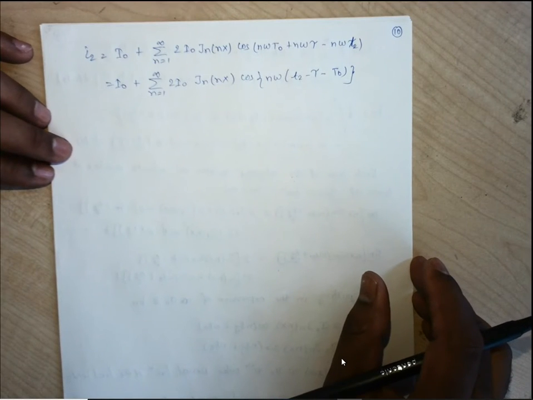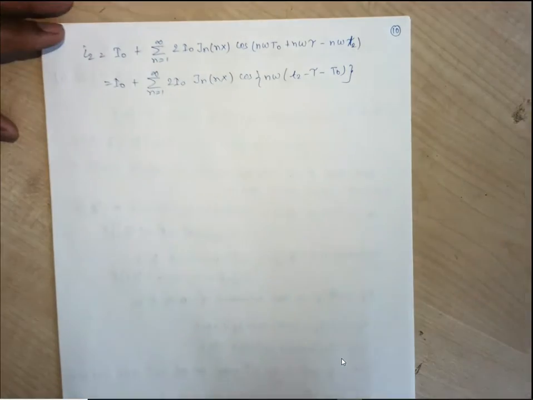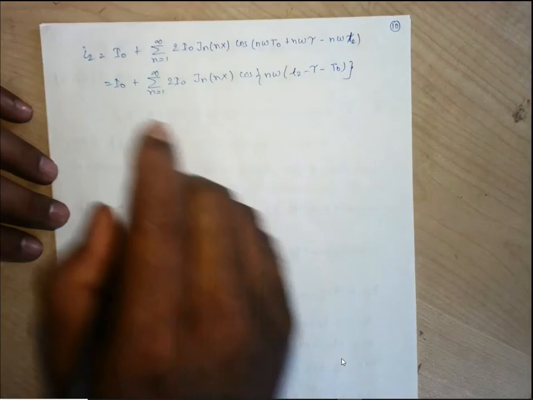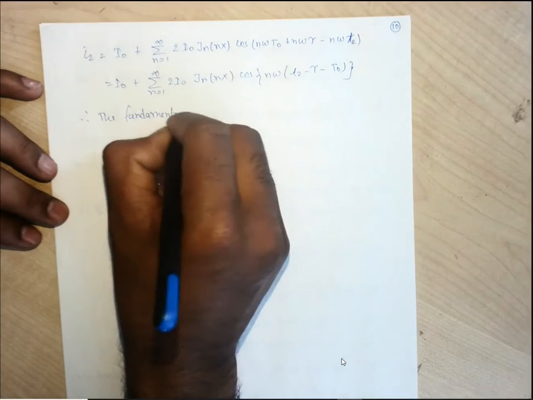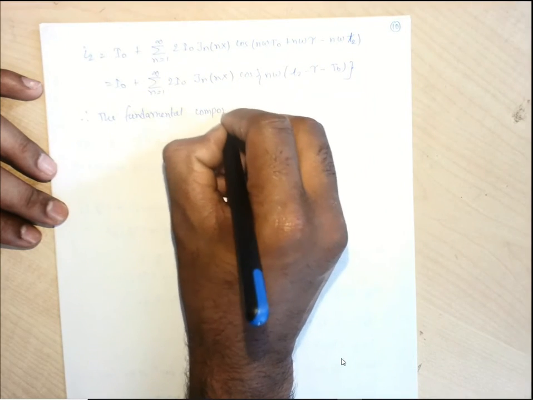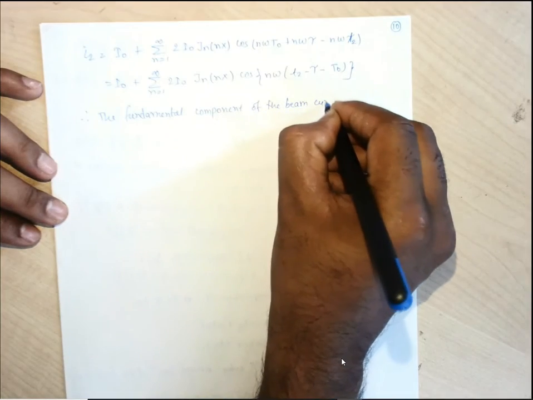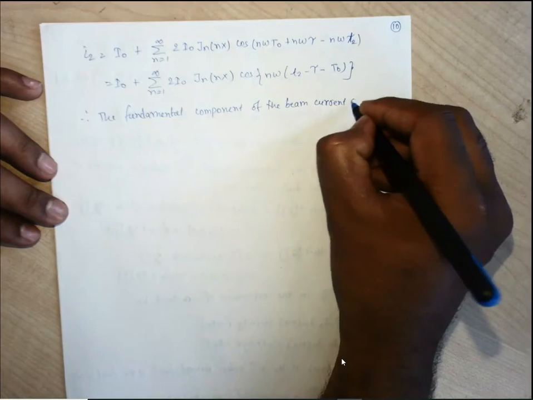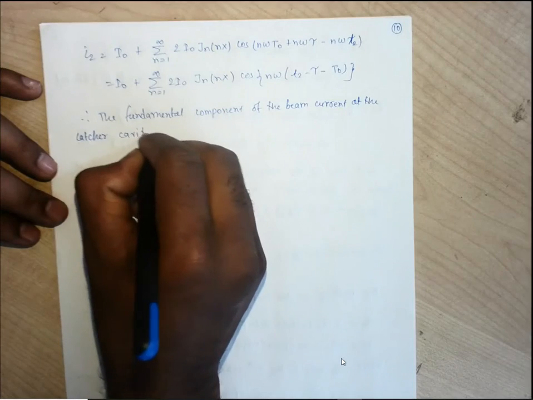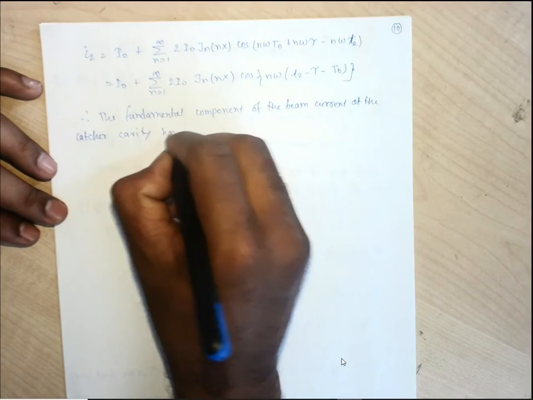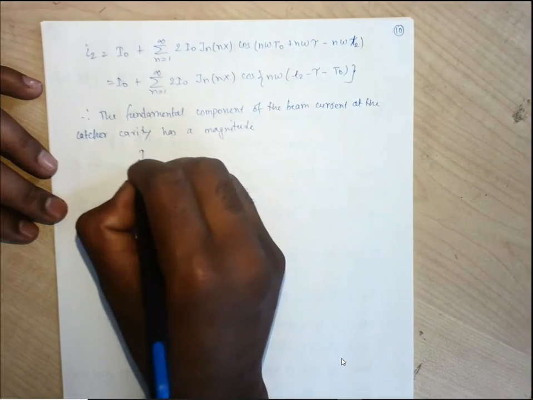So the fundamental component of this beam current at the catcher cavity will have the magnitude. Because we will have so many harmonics, let us consider the fundamental component only. Therefore the fundamental component of the beam current at the catcher cavity has a magnitude, taking only the magnitude, that is fundamental component IF.